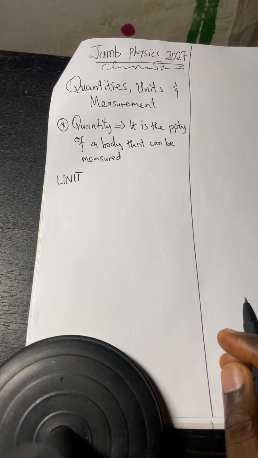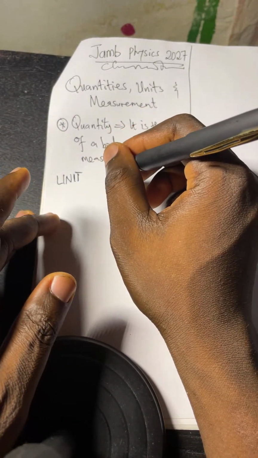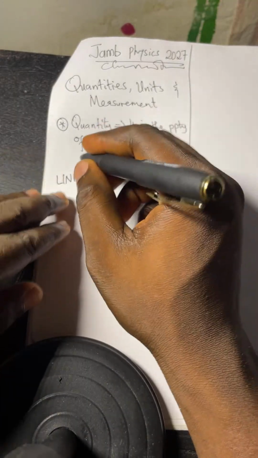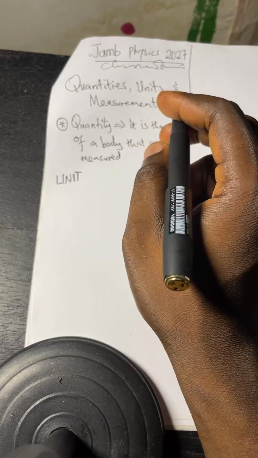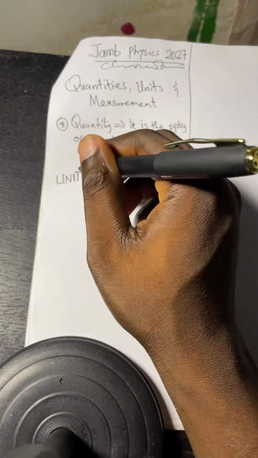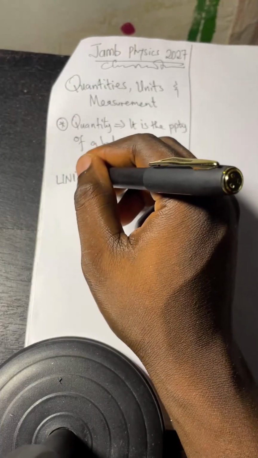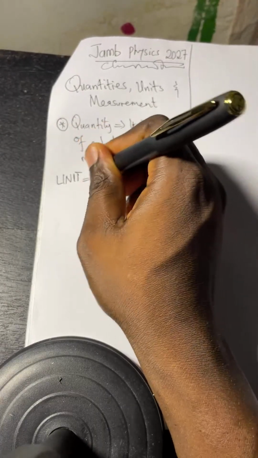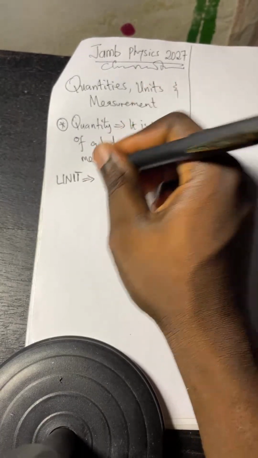So what are we saying in essence? Unit is what we use to measure quantities. It is the yardstick with which quantities are being measured. That is what we call unit. The yardstick with which quantities are being measured.